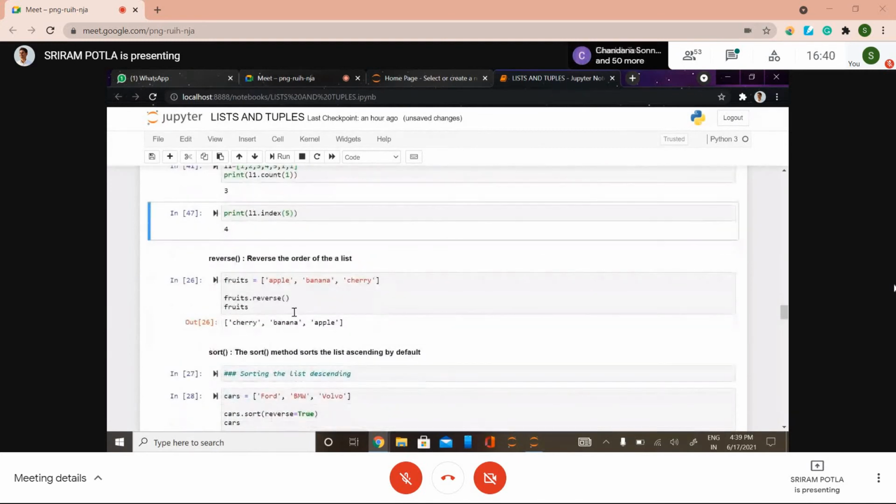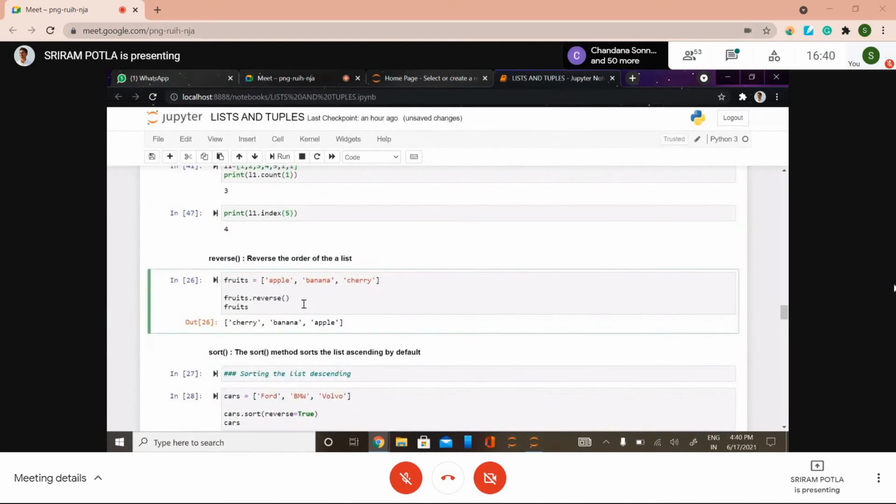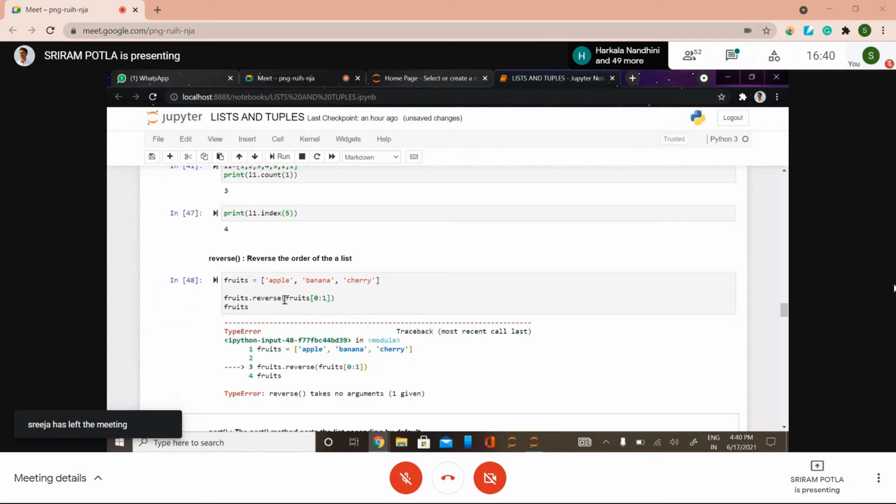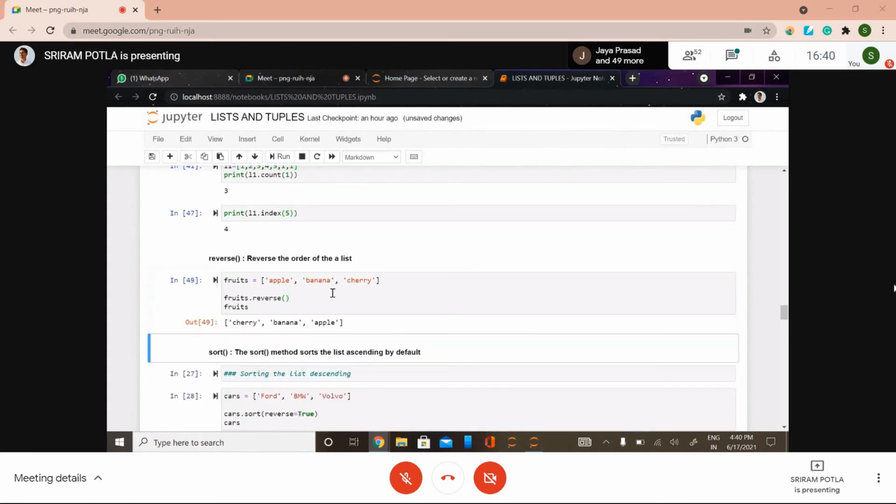So again, the reverse method means it will simply reverse the elements of a list. Like we have apple, banana, and cherry. It will reverse to cherry first, then banana would stay in that position because it's in the middle, and the next would be apple. So let's try this once again. The reverse method won't take any arguments. So we got only the reverse order.